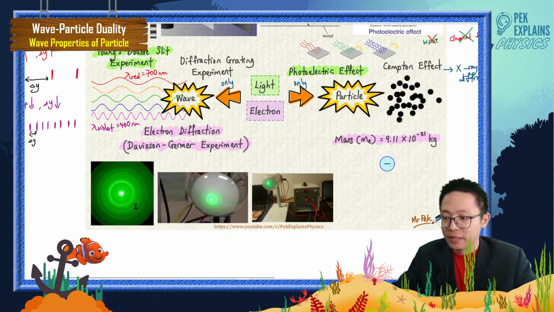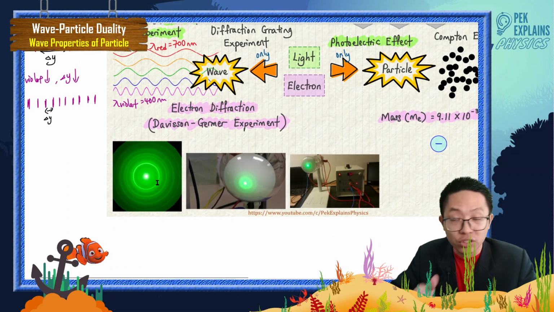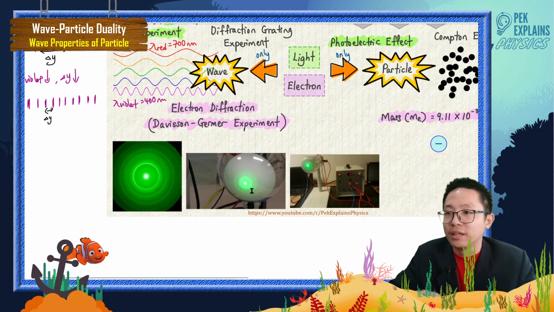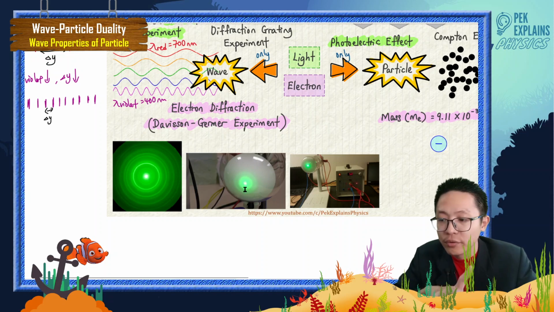What you see is that the electron also forms fringes. Instead of just one fringe or two fringes, it actually forms multiple rings. This is actually not a light ray. This is an electron beam striking the fluorescent surface. Why can we see light on the fluorescent screen? It's not green light forming this pattern. This is about the electron ray. Electron rays strike the fluorescent screen, forming the green light.